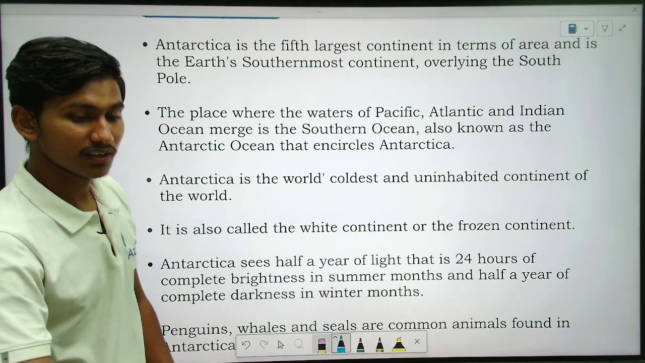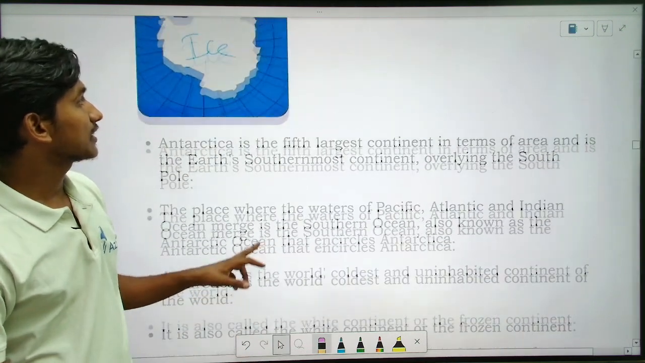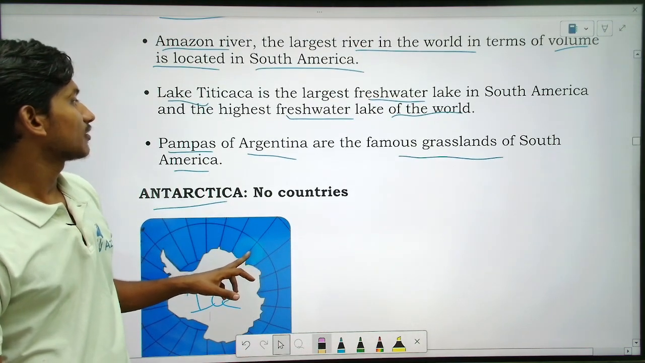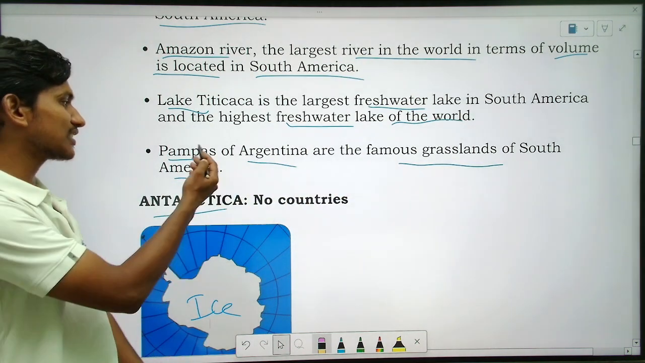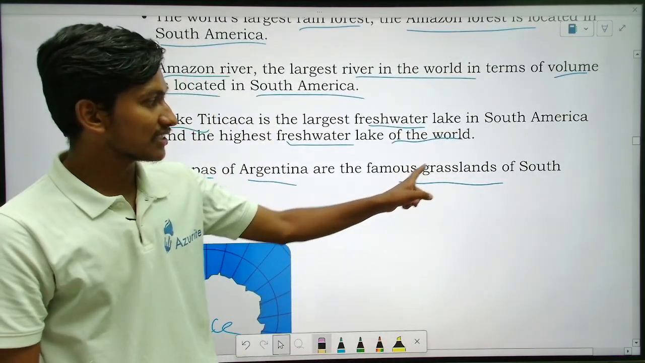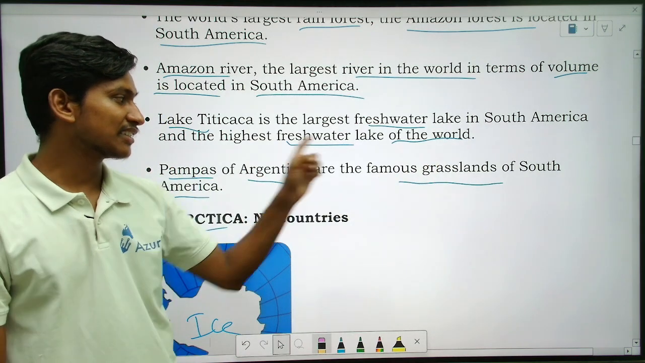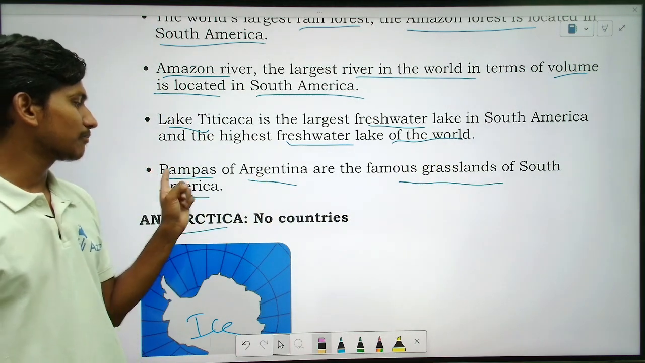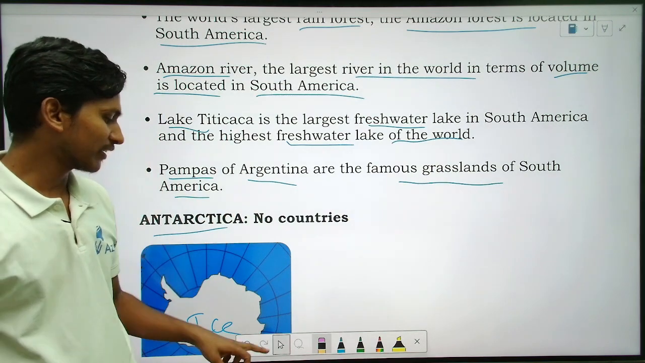What is the meaning of the pampas? Grassland, beta. The name given to this grassland. Grass means, you know, grassland. So the grasslands in Argentina, the name is pampas. Okay, that is the name. Okay, fine.